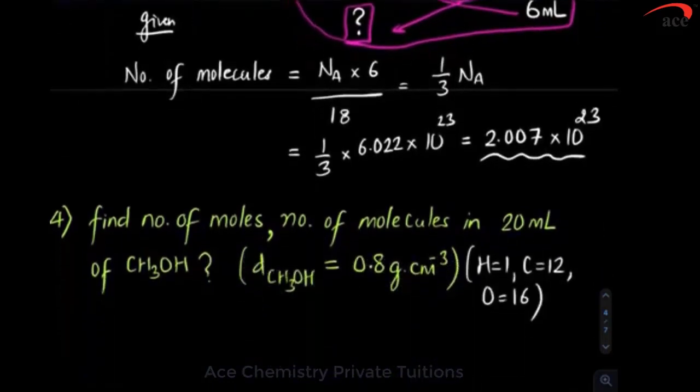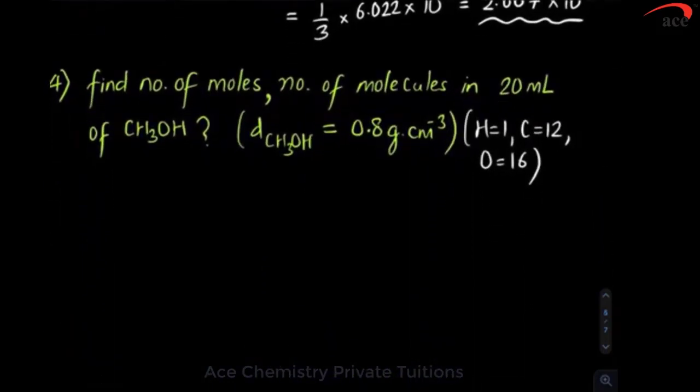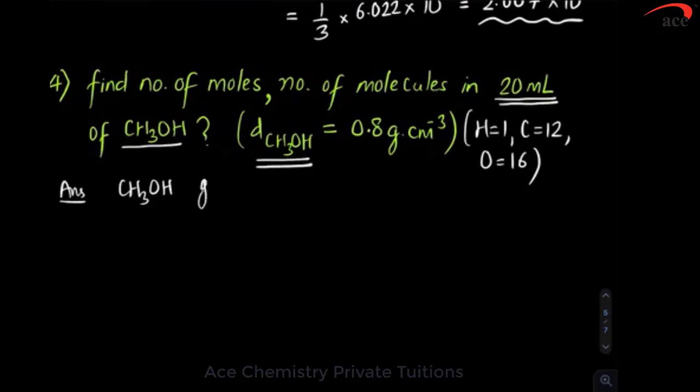Coming to the fourth question. In the fourth question, what is given? Methanol. And it is given 20 ml. And they have given density of methanol. Now, is methanol, first question, is it solid, liquid, or gas? One thing is there. If they have given density and they have given volume, that means it is not gas.